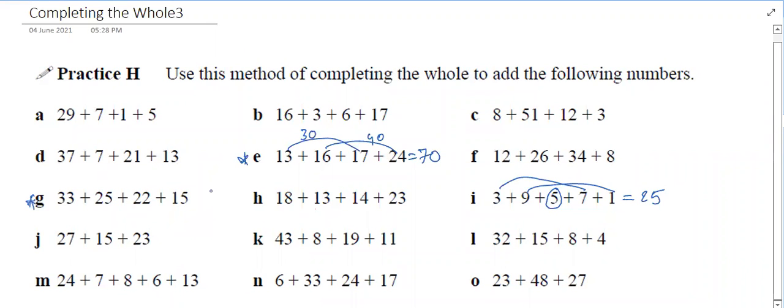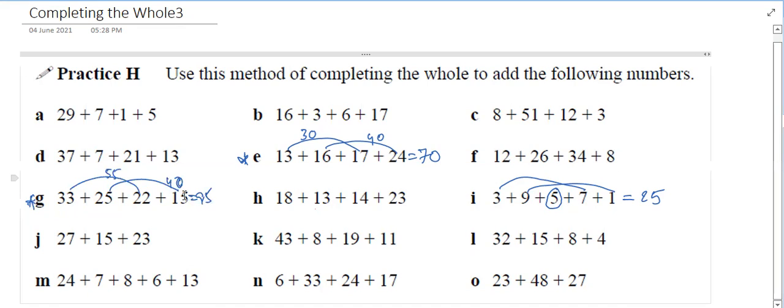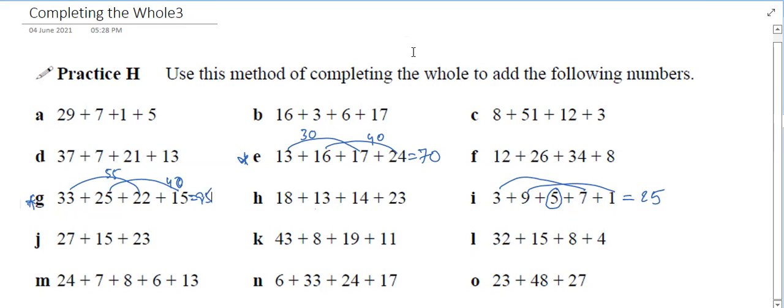Yes, sir. 25 plus 15 is 40. And 33 plus 22 is 55. So 55 plus 40 is 95. Yeah, correct. What I'm telling is, in this type of questions, like a treasure hunt, our treasure is tens or 10 multiples. Okay.